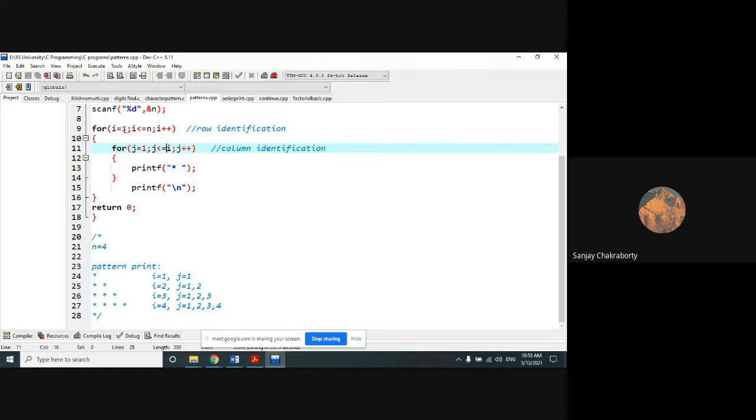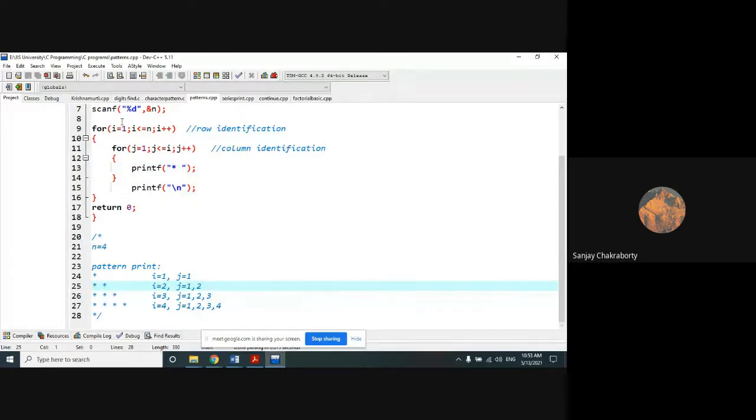When I equals 1, J will execute fully. So J will execute fully means the ending condition of J is also I. The I value is 1. So J will execute from 1 to 1. So J will execute only one time. Then make a new line.